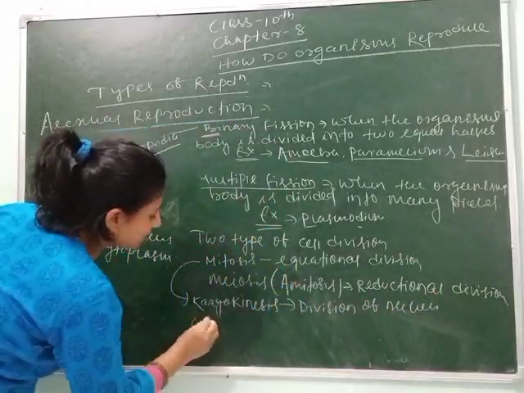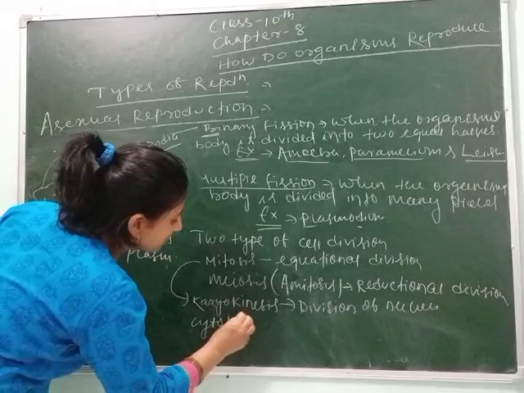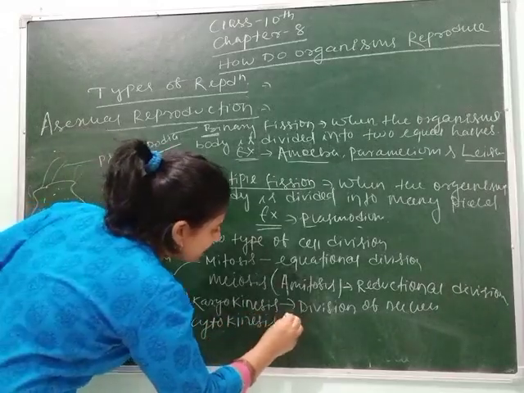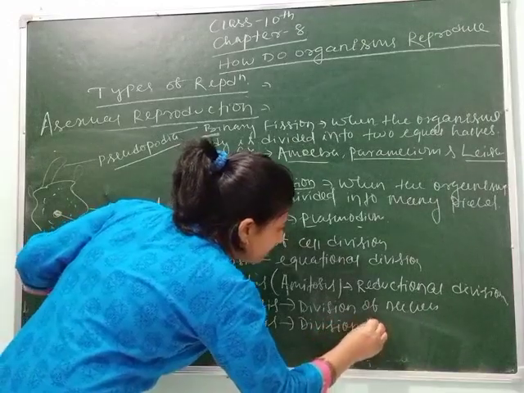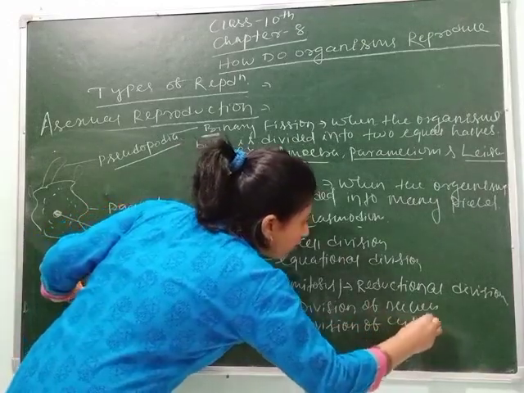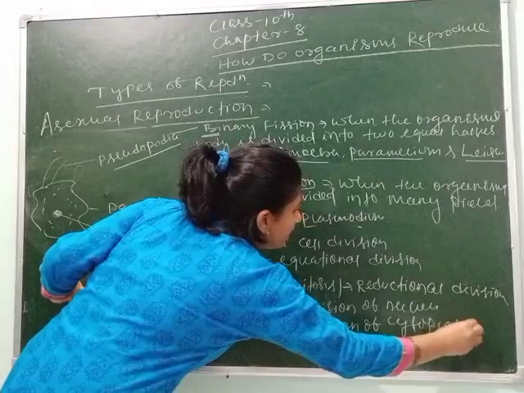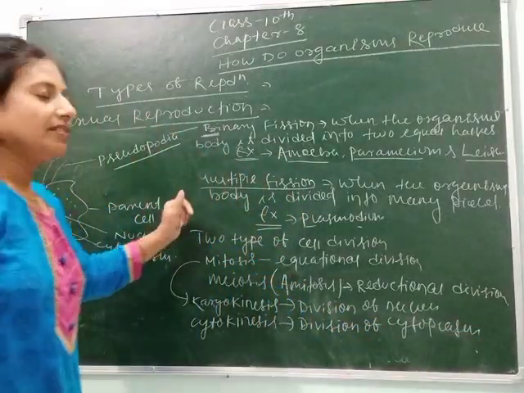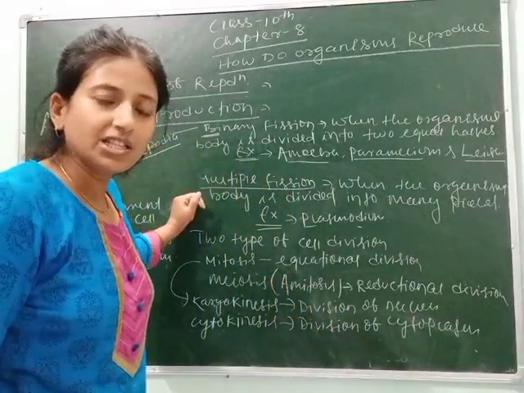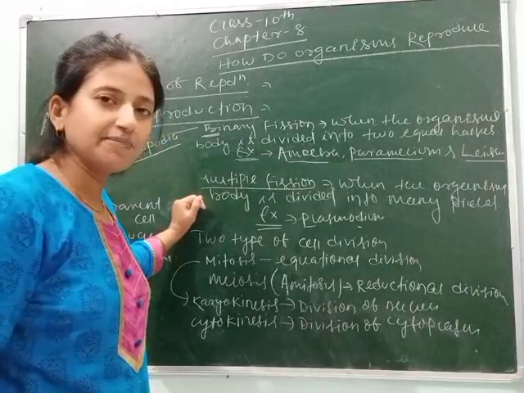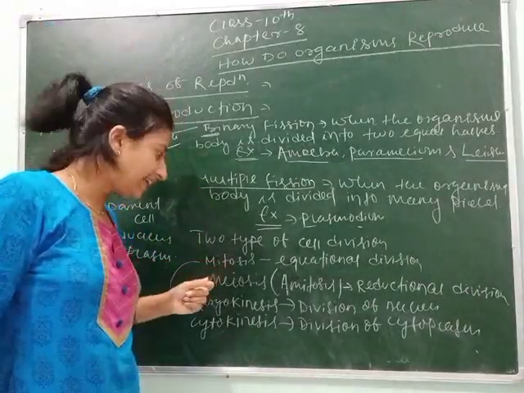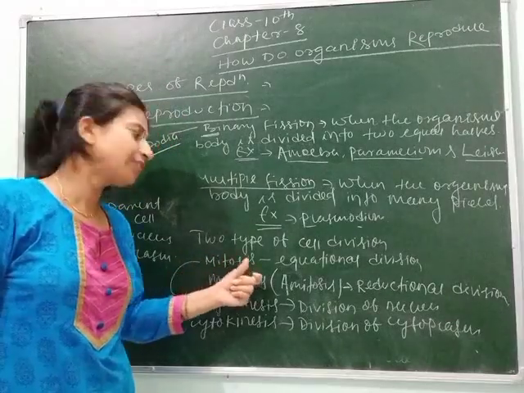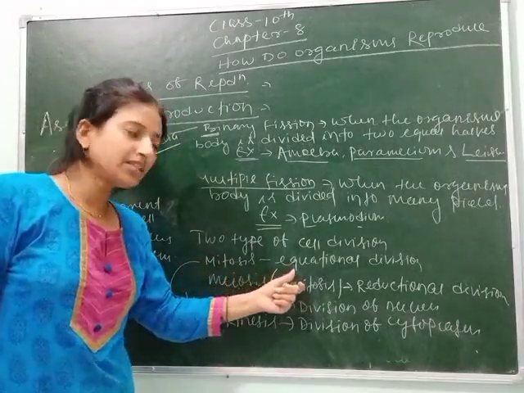And another is cytokinesis, which means division of the cytoplasm. Clear students? Two types of cell division occur when any organism produces gametes or reproduces: one is mitosis and another is meiosis.